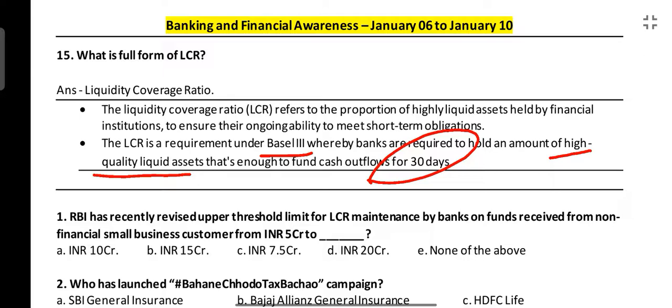So what are these high quality liquid assets? Those are more liquid, or can be converted into liquid assets without any depreciation of their value. Those assets are known as high quality liquid assets. We know what is liquidity. So why was it in news? Recently RBI has upgraded or revised its upper threshold limit for LCR maintenance by banks.